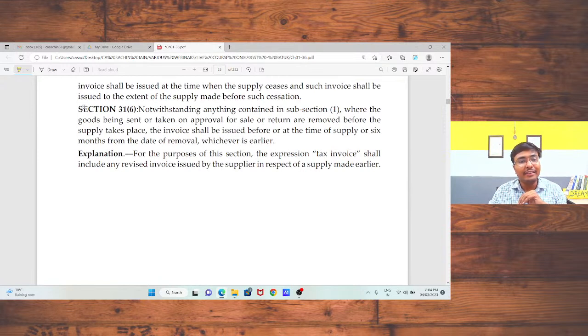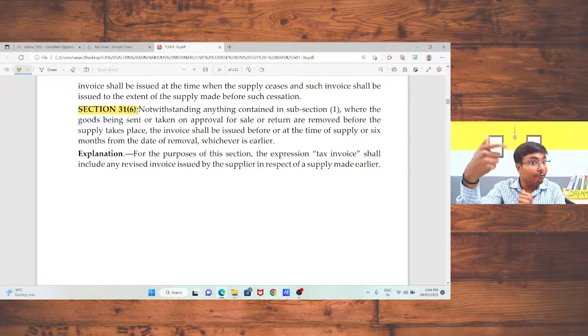Now, section 31, subsection 6, notwithstanding anything contained in subsection 1, where the goods are being sent on sale or return or approval. Just take an example. If I give certain goods to Mr. X on approval basis, that is, I said to that person that you can use those products for a limited time. After that, you should give me a consent whether you are going to buy those products or not.